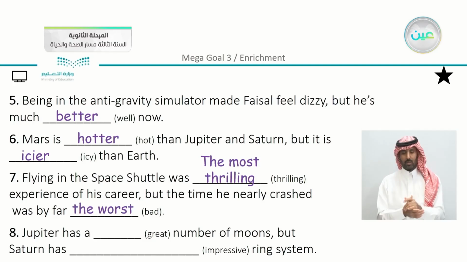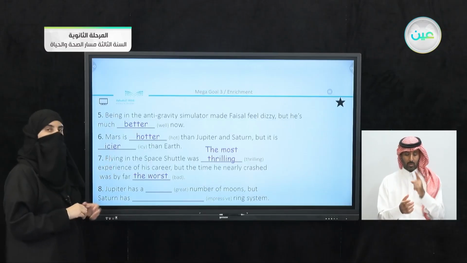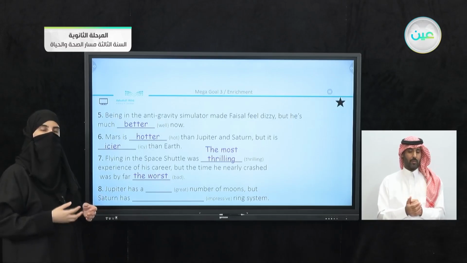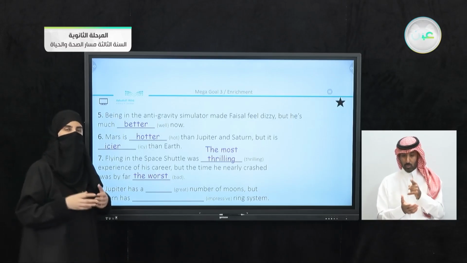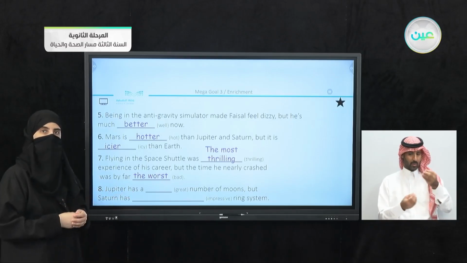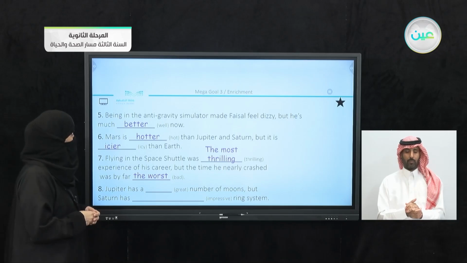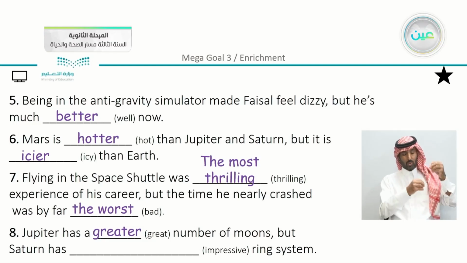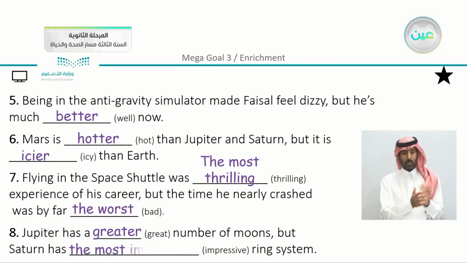Now just to note here that we have the word thrilling. It is an adjective that is spelled thrilling. Okay, so just to make sure that it's not an -ing that is added in the sentence. Jupiter has a great number of moons. We have here a greater number of moons, but Saturn has the most impressive ring system.